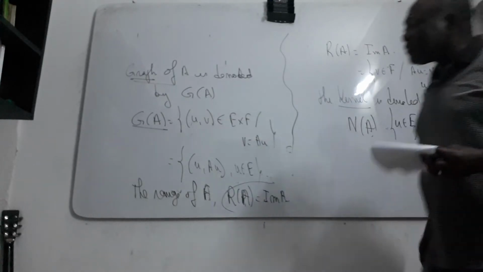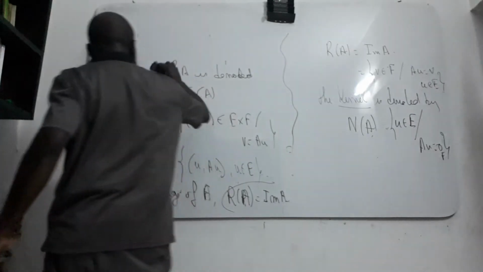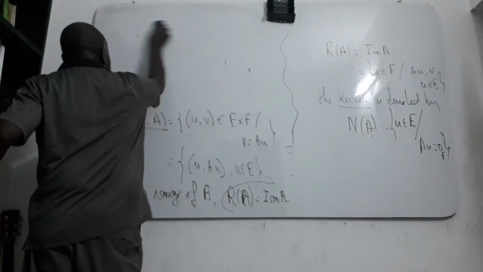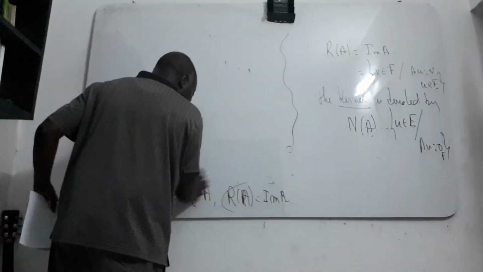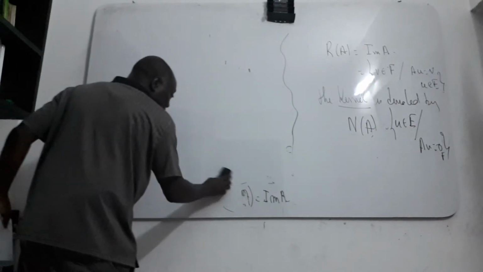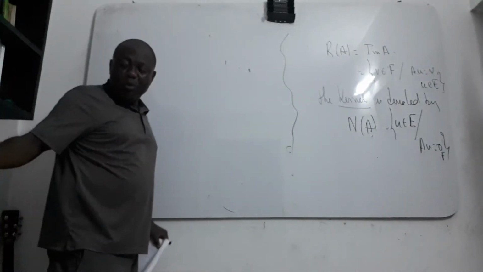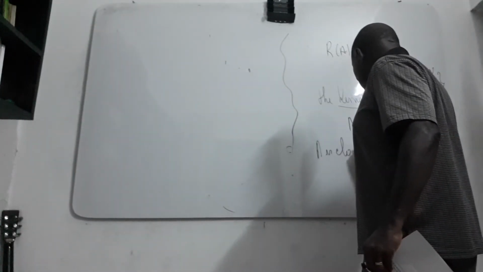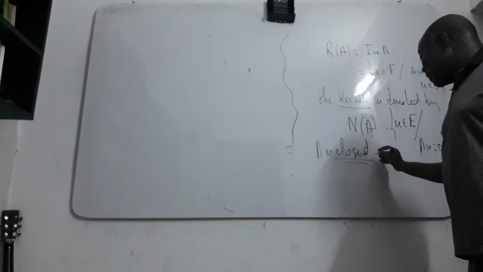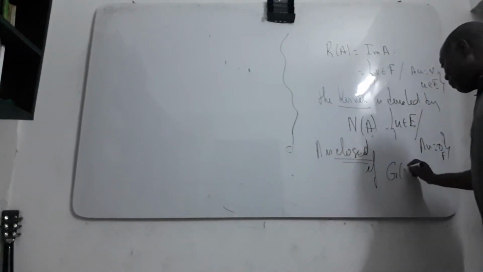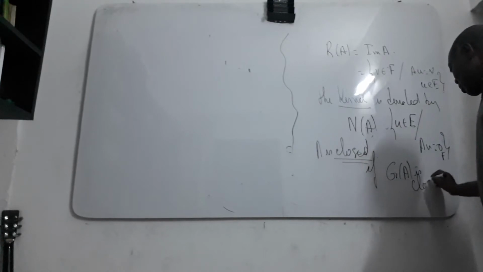Now I'm going to give you the main definition of unbounded operators. We will say that A is closed. When you say that A is closed, that means that the graph of A is closed. Your operator is closed if the graph is closed. That is the meaning.